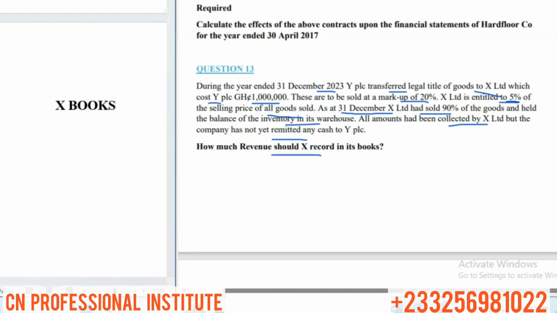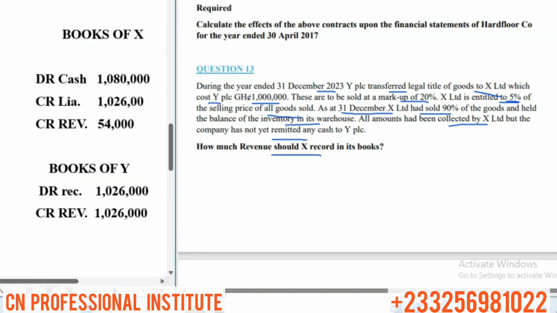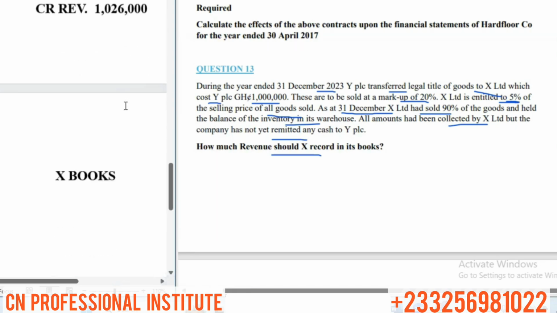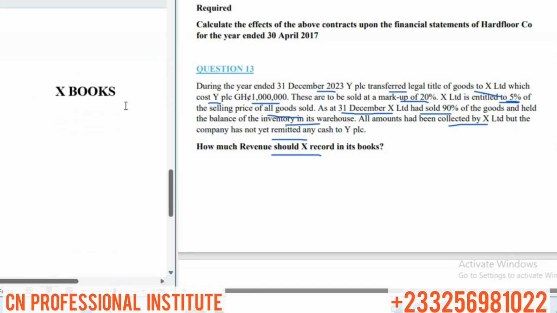So in X's book, X will debit. X has set up a liability of 1,026,000, so we have to go and debit that liability in X's book with 1,026,000 to cancel everything.